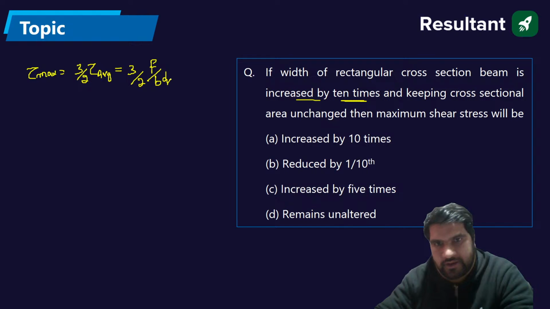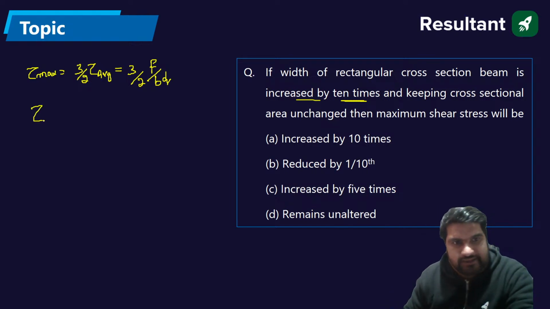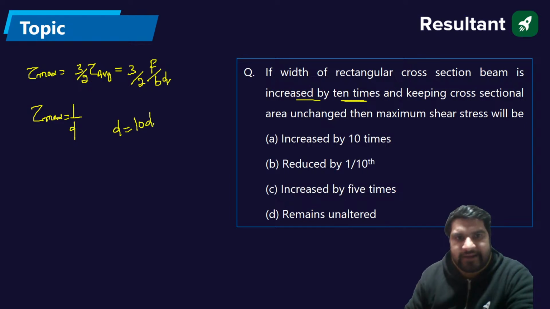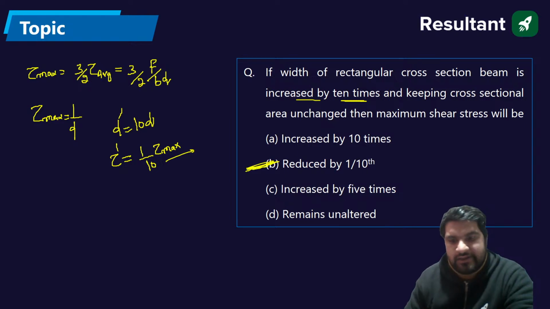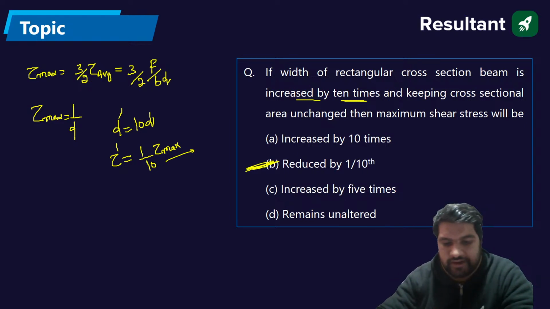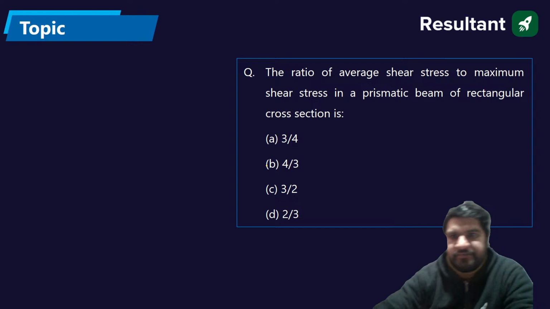Now, the shear stress tau max is inversely proportional to depth. The depth is increased, so the depth is becoming 10D. That means the shear stress tau max will be reduced to 1 by 10th, because the relation is inverse. So the answer should be B. Are you getting my point? Absolutely fine. Next question.